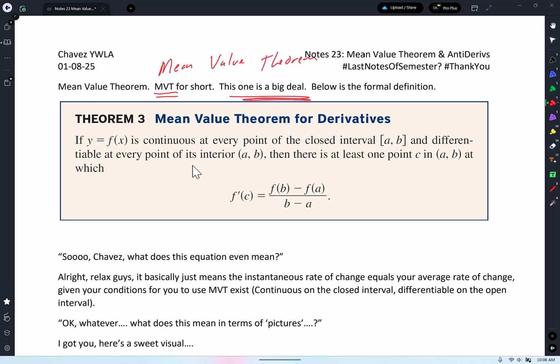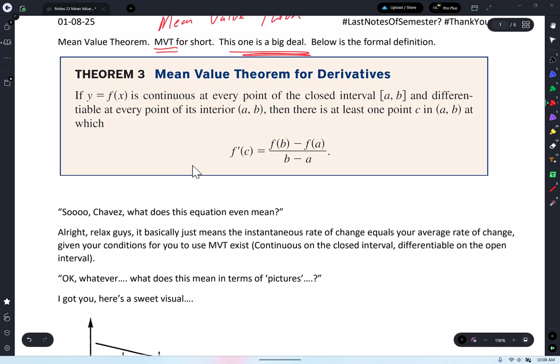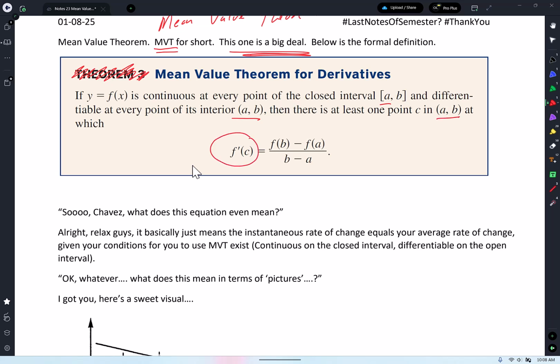All right. Here we go, guys. Mean value theorem. Let's see what it says. This is a definition, and it says theorem 3. That's because we were using a textbook, but we're not keeping track of the number of the theorems. If y equals f of x is continuous at every point of the closed interval [a, b] and differentiable at every point on its interior (a, b), then there is at least one point c between a and b at which f prime of c equals f of b minus f of a over b minus a.